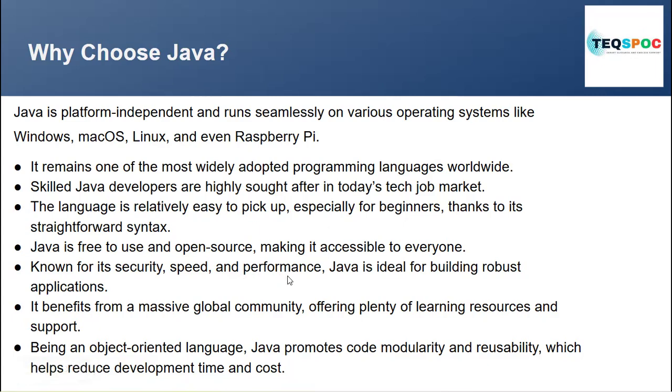Java is an object-oriented programming language. Java promotes code modularity and reusability, which helps reduce development time and cost. As we have seen, Java's goal is to write the code once and reuse it any number of times, anywhere. Okay. Now,